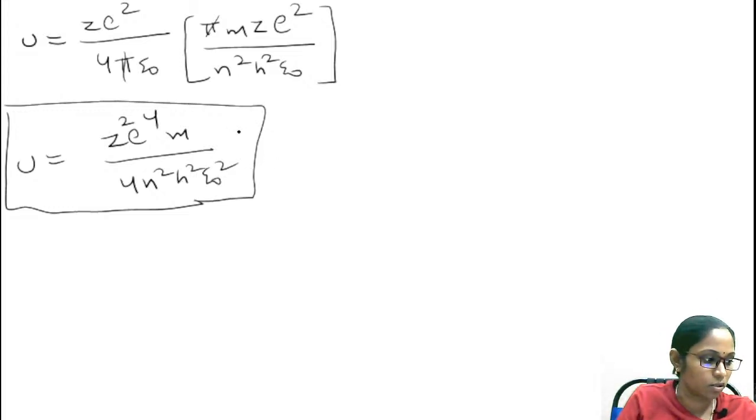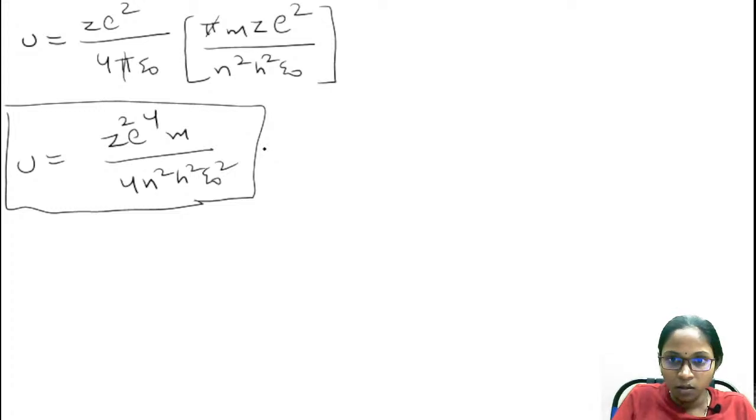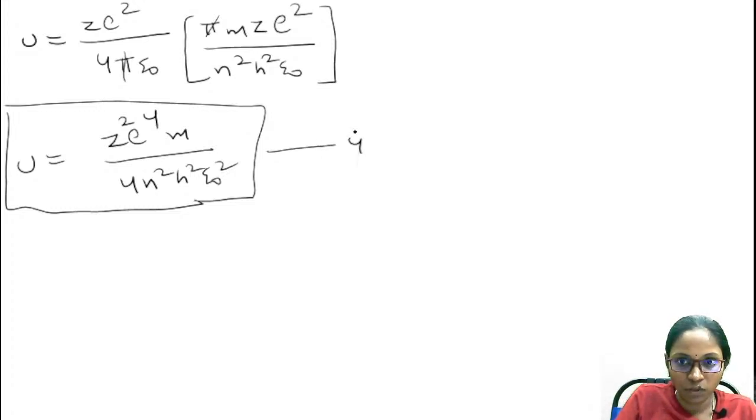I'm just cross checking this. I don't want to commit any mistake. That's the reason I'm cross checking each and every equation. This is equation number 4, I hope, right? And I'm going to find out the kinetic energy. How to find out this kinetic energy? As we know, kinetic energy is equal to half m v square.